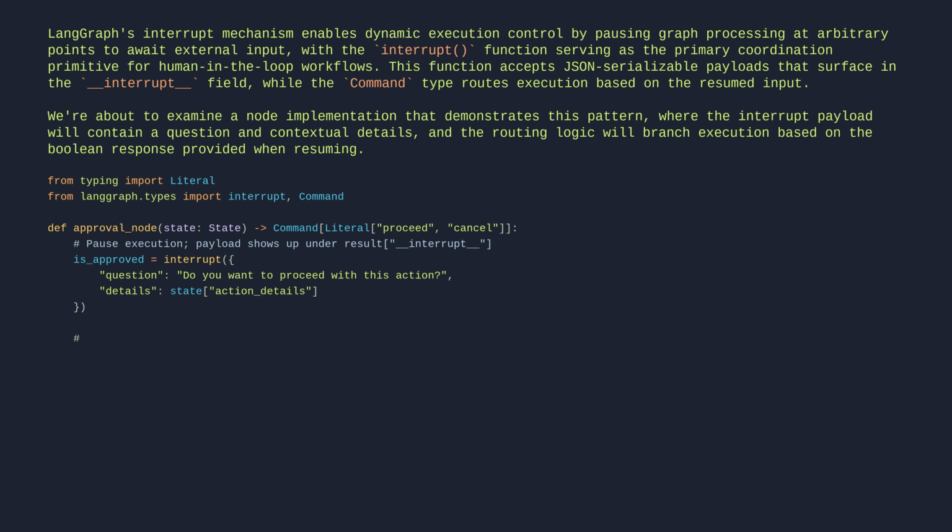if is_approved: return Command(goto="proceed") # Runs after the resume payload is provided. else: return Command(goto="cancel")